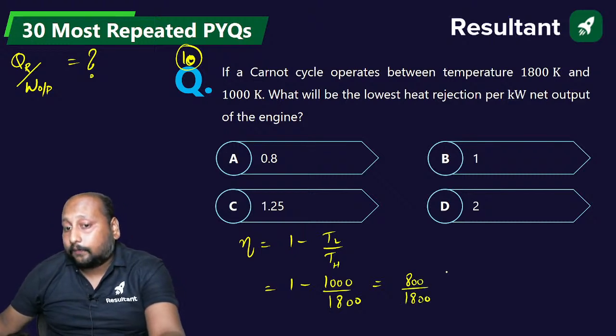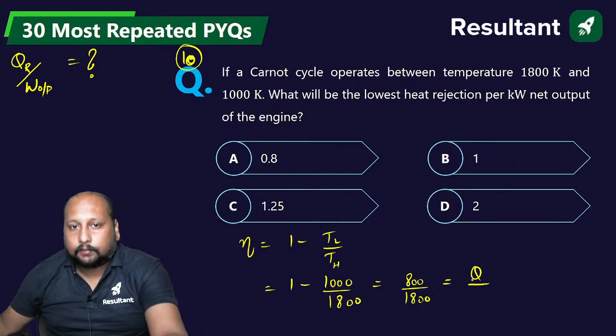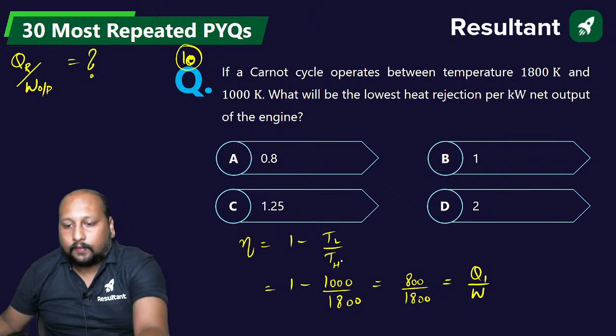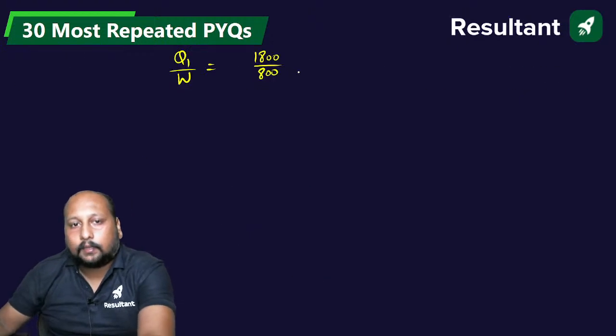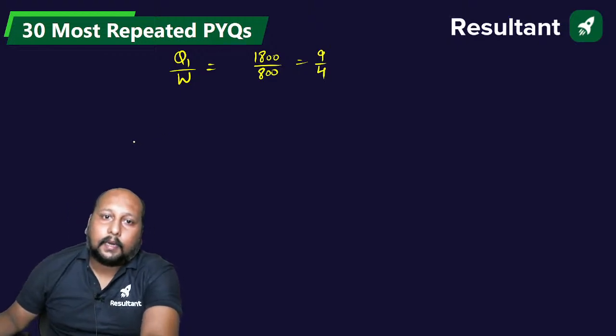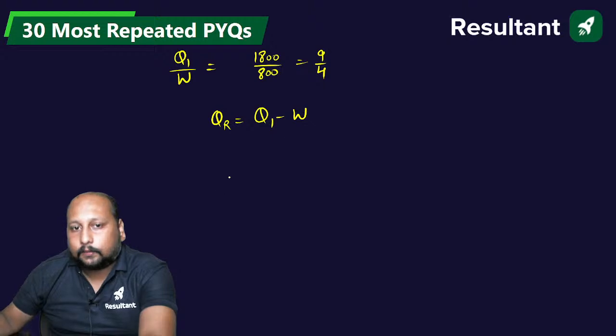And we know that efficiency is also equal to work done divided by the heat supplied to the heat engine, Q1. So Q1 by work done will be equal to 1800 by 800, or 9 by 4. Q rejection is equal to Q supplied minus work done.